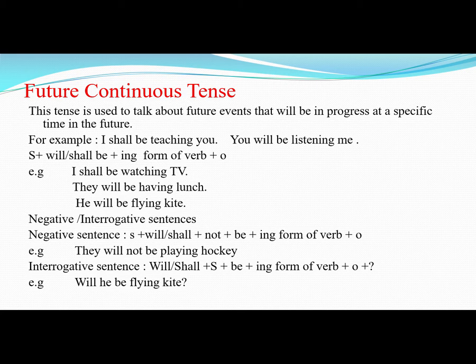Okay, clear? For negative, we put not right after the helping verb will or shall, like subject plus will or shall plus not plus be, and then ing form of verb and then object. For example, he will not be watching TV. Okay, they will not be playing. Clear?